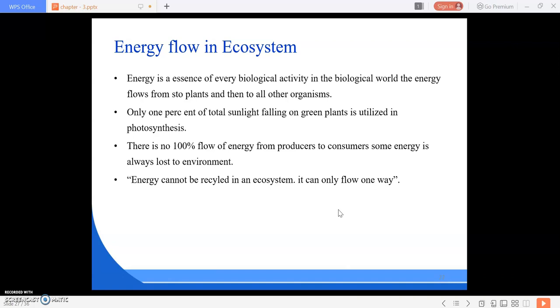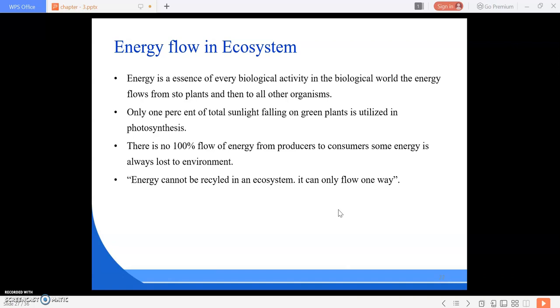So energy is needed for every biological activity. Okay, so solar energy is transformed into chemical energy by the process of photosynthesis. This energy is stored in plant tissue and then it is transferred into mechanical and heat forms during metabolic activities.